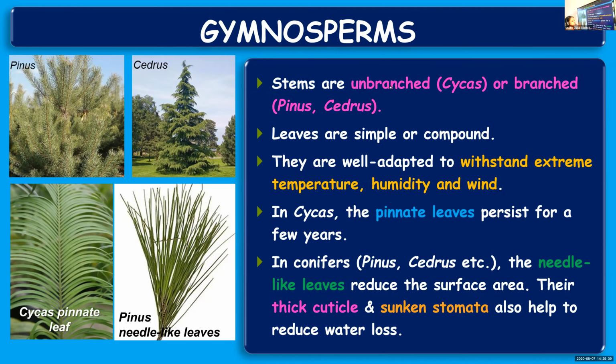That also will reduce transpiration. Hope you know what is transpiration. And the stomata are sunken. Stomata are placed in deep pits, because if the stomata are present close to the surface, transpiration will be more. Since they are in pits, the transpiration rate will be less. So these are some of the adaptations. I'll tell you once again all the points. So quickly we will have a recapitulation.